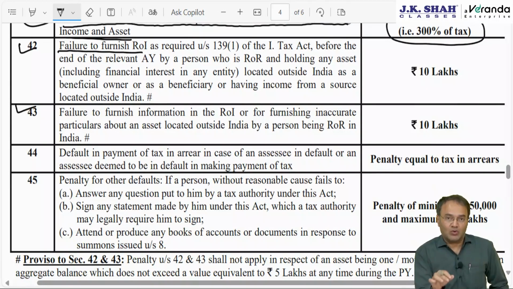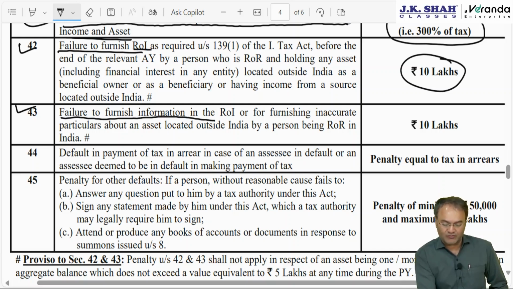Next 2 are failure to file IT return. So the person who is ROR in India and he earned some income outside India from a source outside India, he was supposed to file IT return in India and he was supposed to make a disclosure. If he does not file IT return, then 10 lakh rupee penalty, and in case he files IT return but does not furnish the information in the IT return, then also 10 lakh penalty.